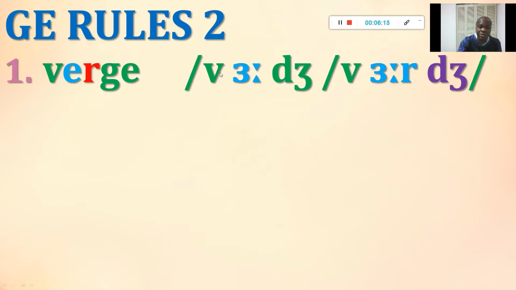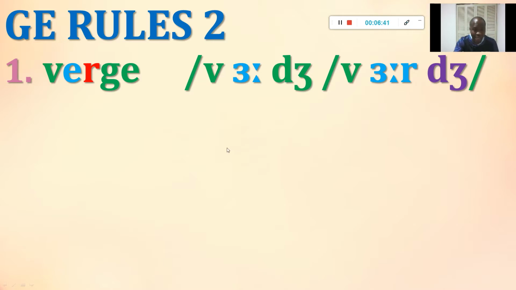How do you pronounce this word? It's pronounced as verge. If you look at verge, before the J sound, there is R, which is a consonant. It's very important. So when a consonant is followed by the J sound, we normally write with G, not DG.